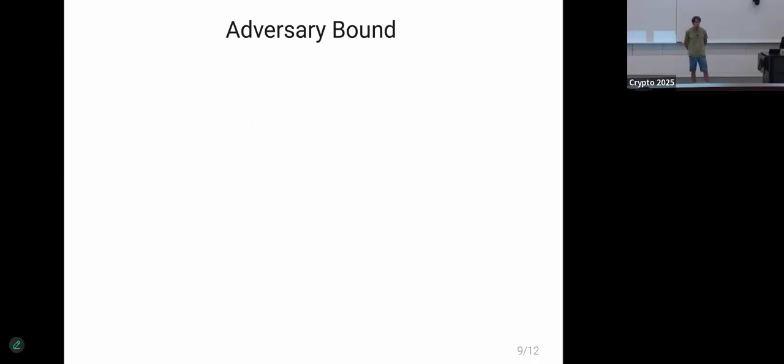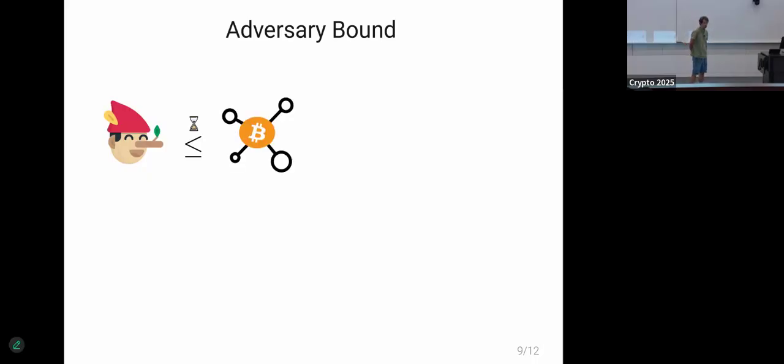So how do we bound the adversary? In our paper, we bound the computational resources of the adversary to the entire Bitcoin network. And this is pretty convenient because the Bitcoin network capabilities are updated after every single Bitcoin block with the hash rate, which as of the time of the writing of this paper is a staggering 2 to the 70 hashes per second.